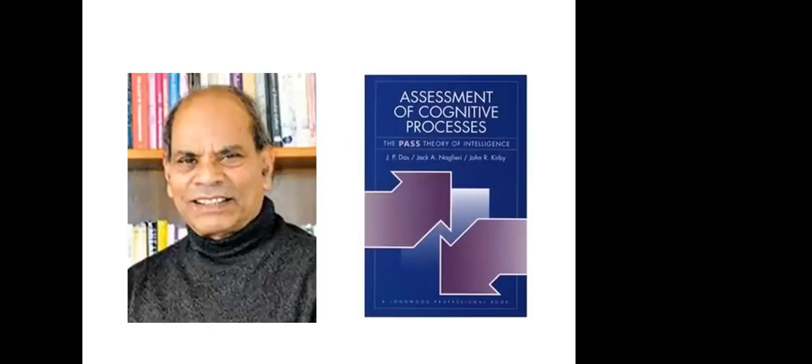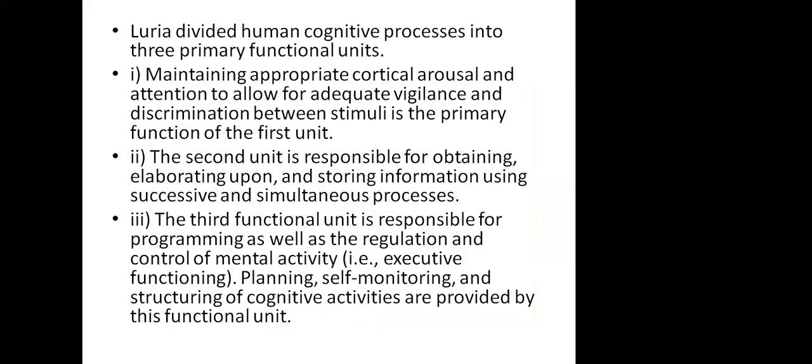Because there is an Indian scientist, Dr. J.P. Das, in this theory, I searched in Google and got his photo to say thank you through this class. Thank you, Dr. J.P. Das, for giving us PASS theory. Some Indian name at least, which is quite famous. And this is the book which they published for the PASS theory of intelligence. I took a photo of the book also. We should obviously give respect to their works. So Luria. First, obviously, we have to understand Luria's work to understand PASS.